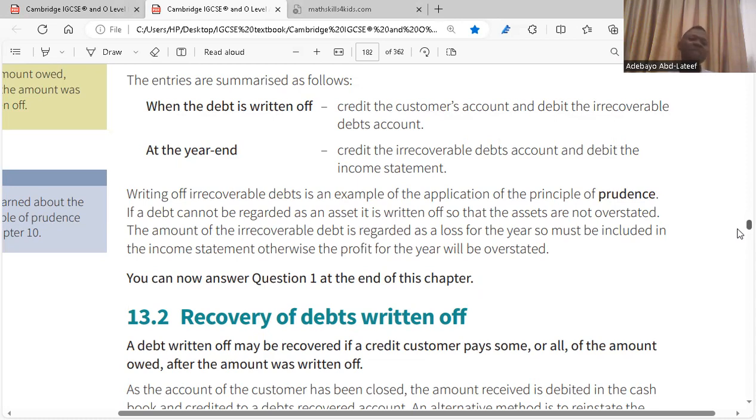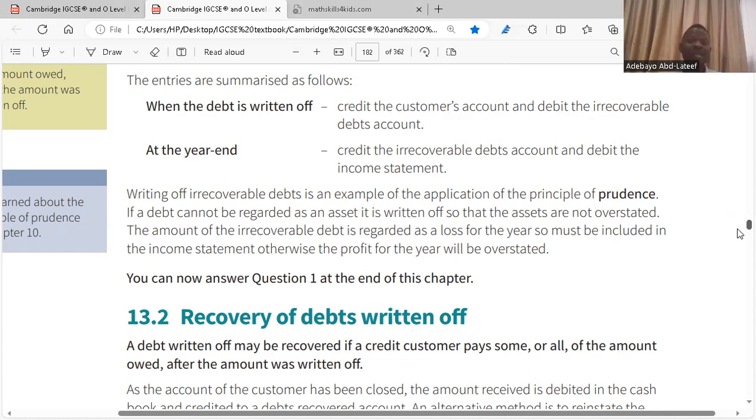So written off irrecoverable debt is an example of the application of the principle of prudence. If a debt cannot be regarded as an asset, it is written off so that the assets are not overstated. Normally, a debt is supposed to be a current asset. Yes or no? Those are your debtors, your trade receivables. But if you cannot recover that trade receivable, it becomes a bad debt written off. Do you get what I'm saying here? Do you get it or not?